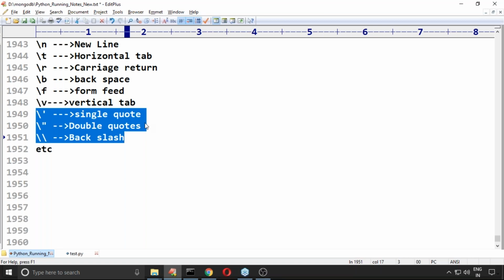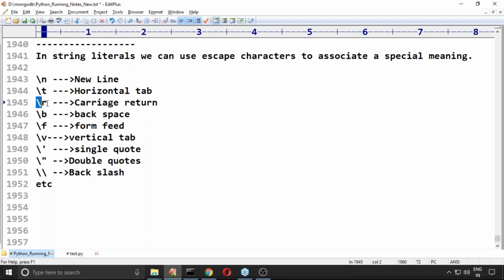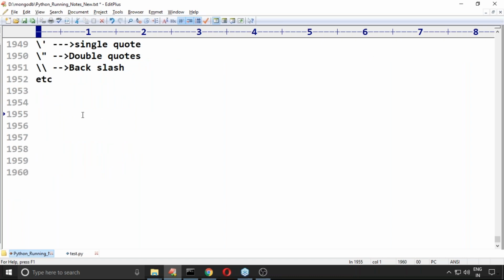Next, carriage return. We are never going to use this one. The meaning of this is, something like this is my string. Suppose my cursor is located after k. I want to go to the beginning of the line, so can you please move the cursor to the beginning of the line?